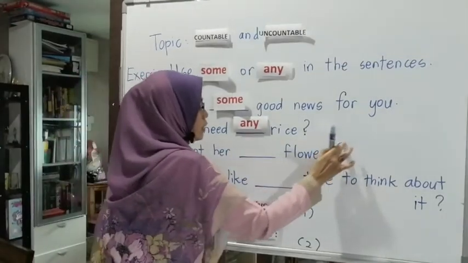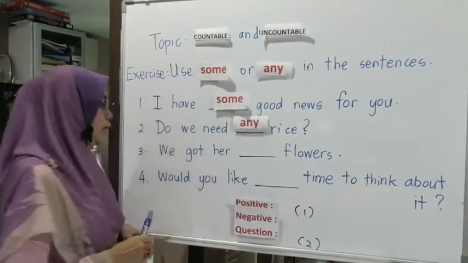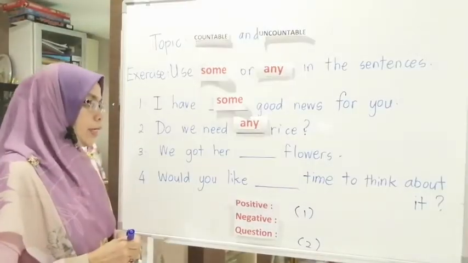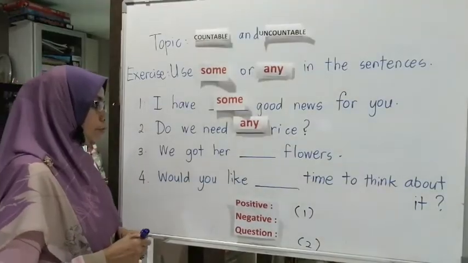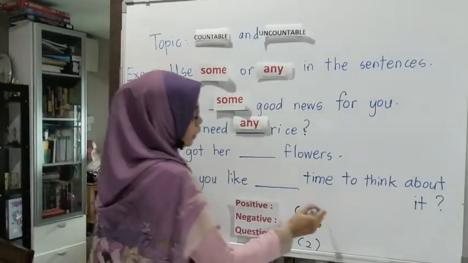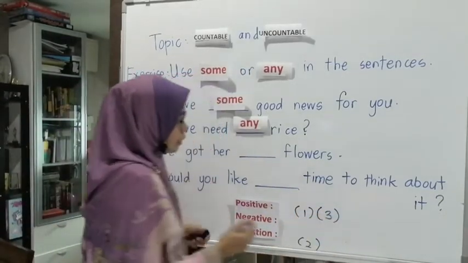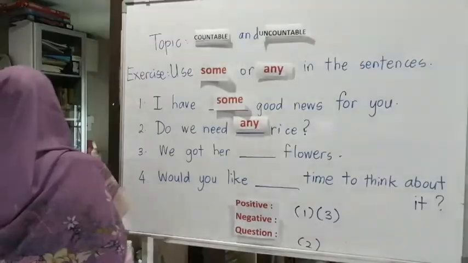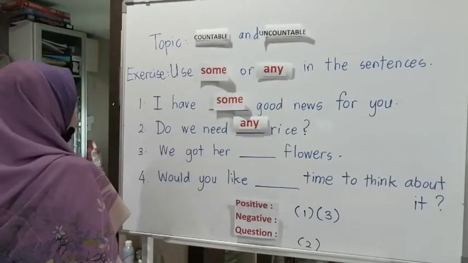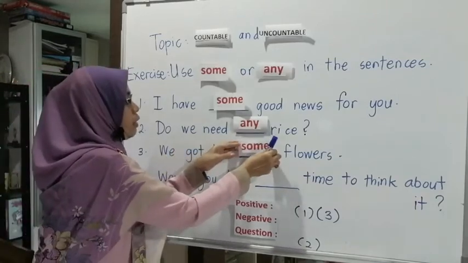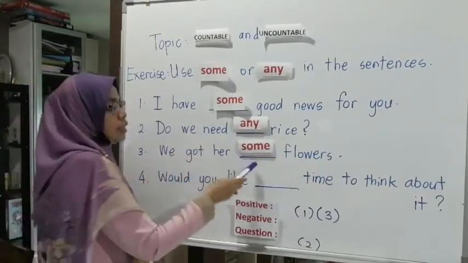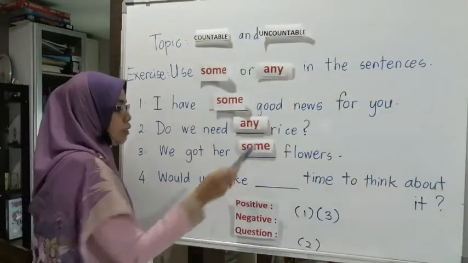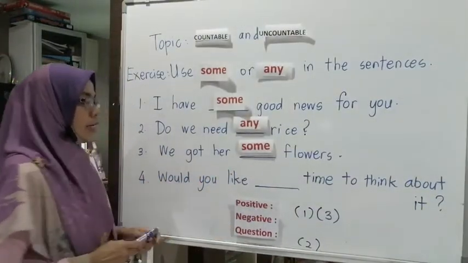It is a statement, a positive sentence. What is the answer? Flowers. Very good. We got her some flowers, because this is a positive sentence.